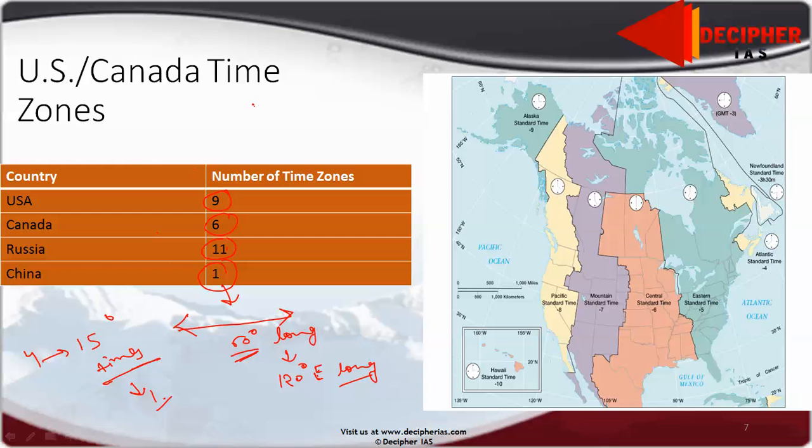Similarly, India also is extended 30-degree horizontally. I have told you when we made a lecture on latitude and longitude. India has 30-degree extent between Arunachal Pradesh and Gujarat. So here 30 degree, we should have 2 time zones, and it has been a demand from northeastern states because their morning or sunrise is at 4 a.m. So they waste a lot of time.